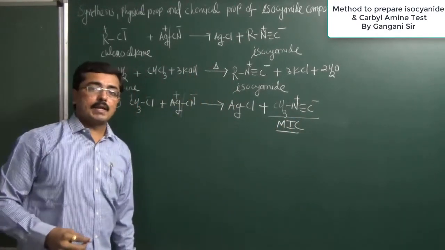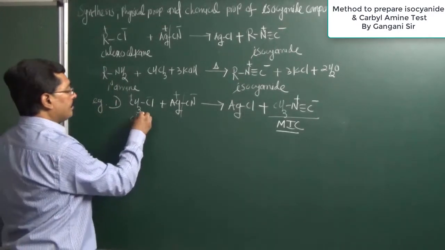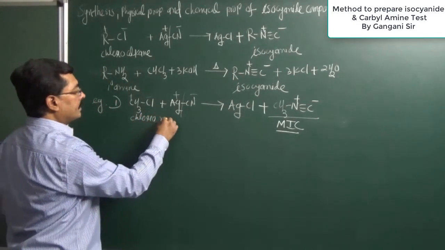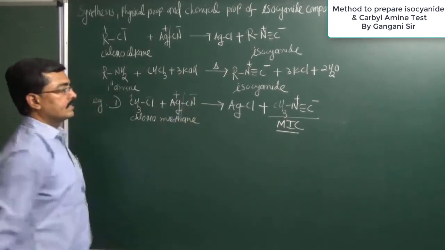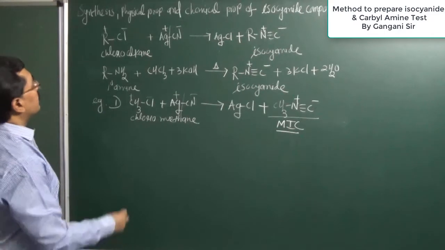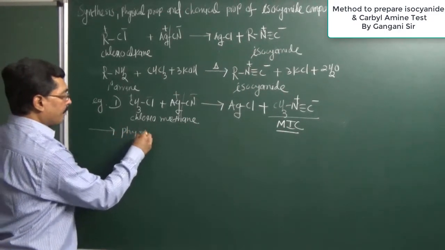MIC means methyl isocyanate. So a highly toxic compound is obtained when chloromethane is allowed to react with silver cyanide.